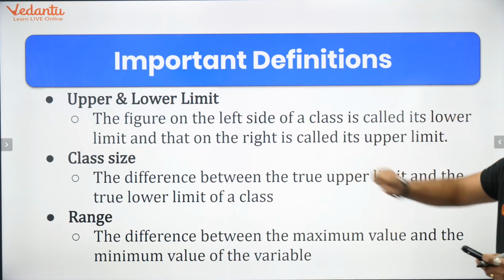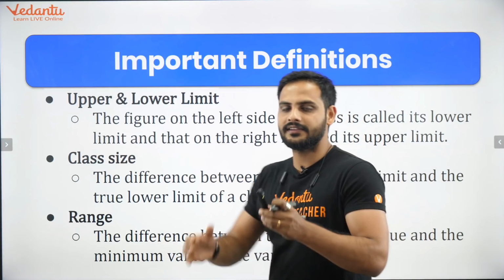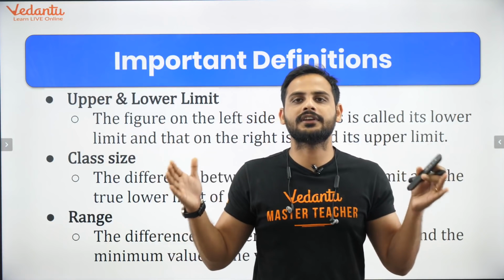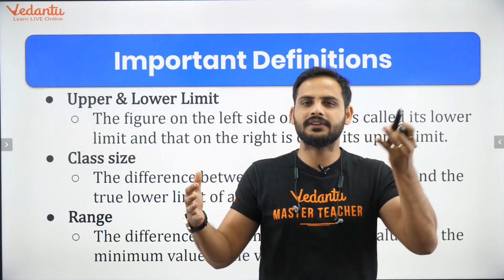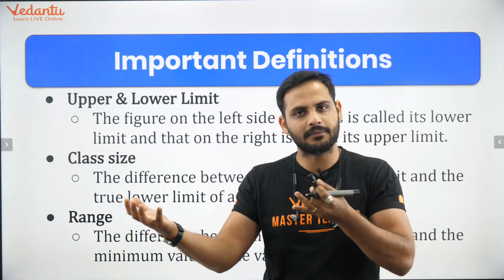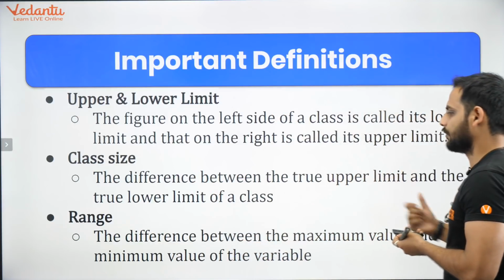Then we have class size. What is class size? How large is the group? Class size can be easily told as the difference between the upper class limit and the lower class limit. So upper class limit minus the lower class limit.